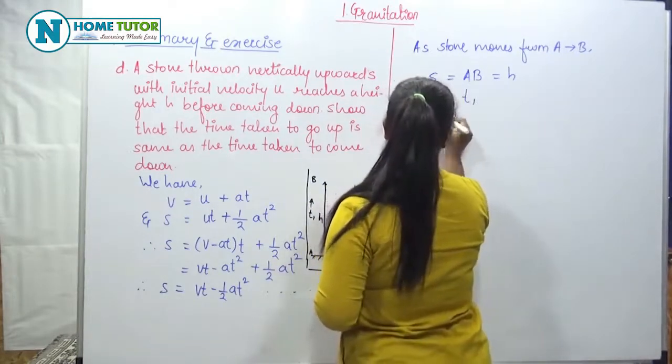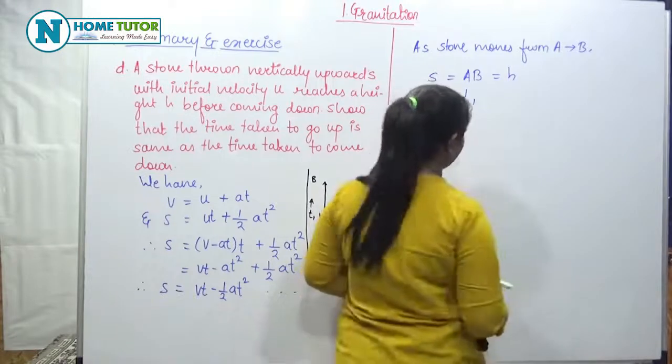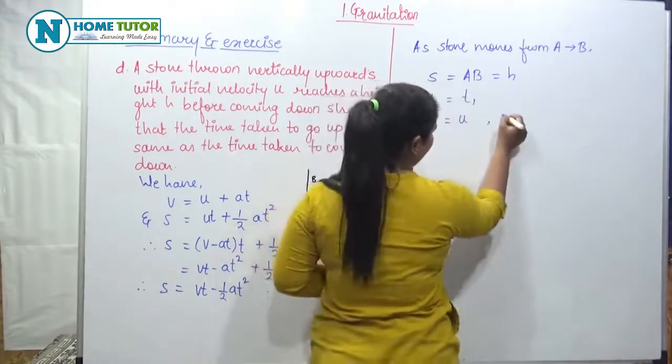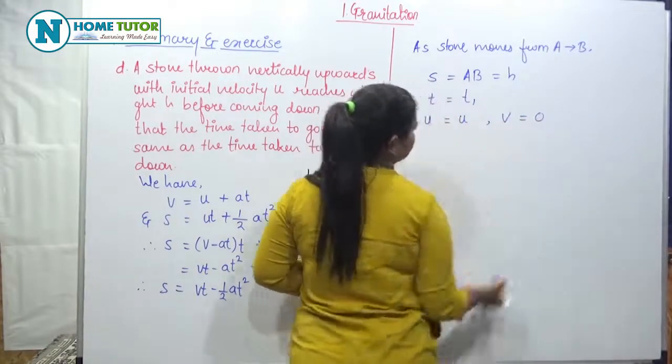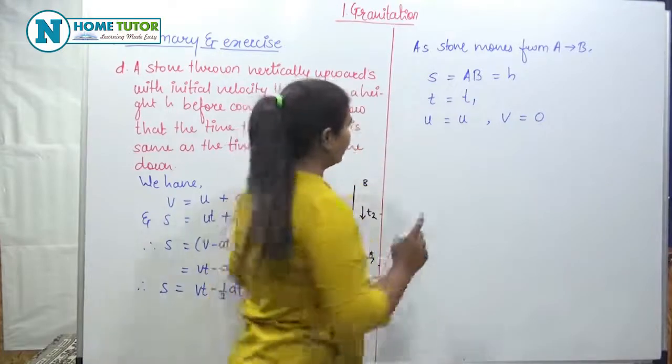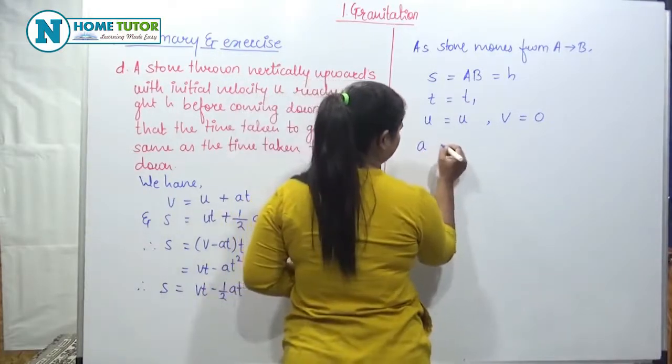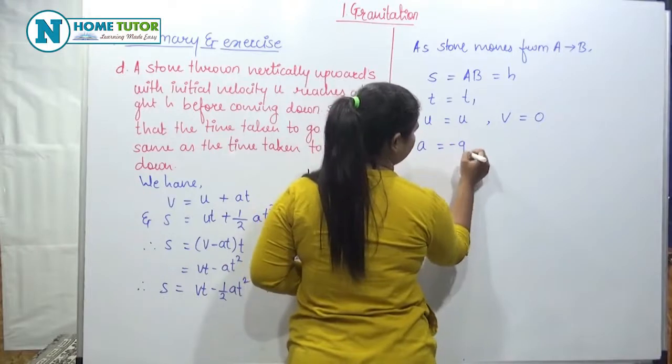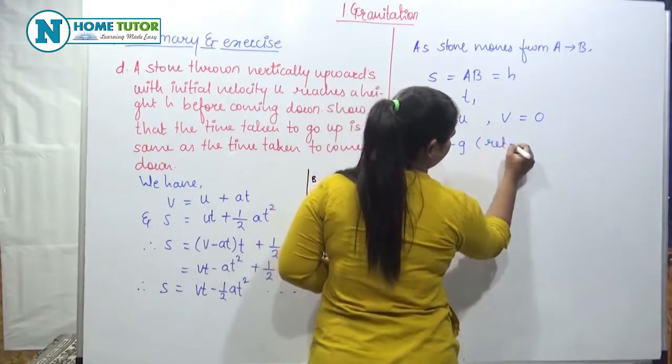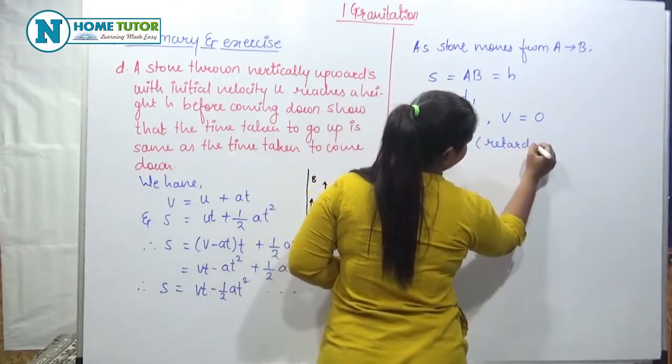Then u is equal to u, that is the initial velocity is u, and v is equal to 0. Then acceleration a is equal to minus g, that is retardation.